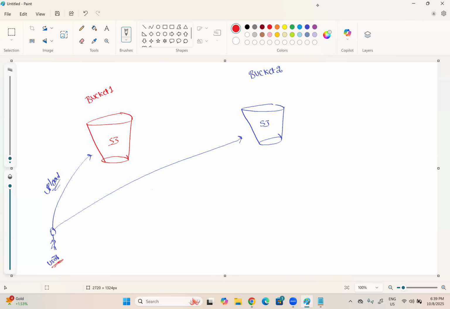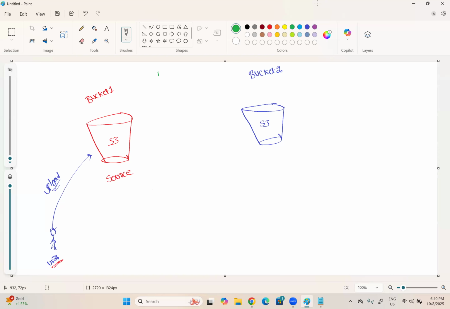Assume these buckets can be in any region, that doesn't matter. There is no rule that the buckets must be in the same region. There is no restriction for that. You can have the bucket in any region. Here I will say this is the primary bucket, bucket 1, the one in red color, and I will call it the source bucket.